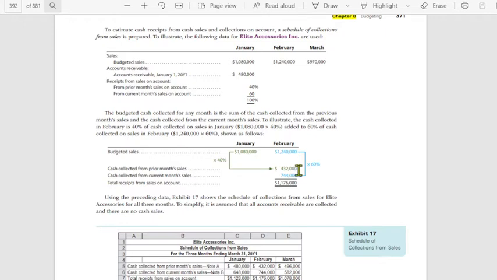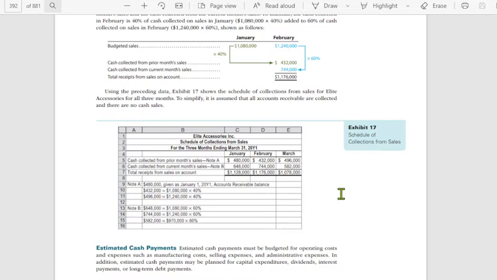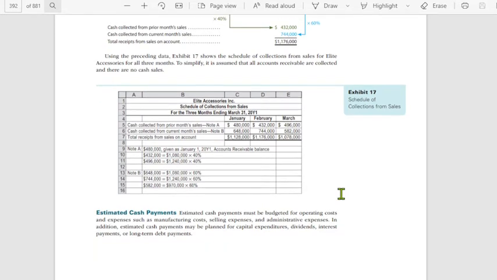Yung 1,240,000 ng February ay mababayaran 60% nun on the current month. So, that is 744,000. So, that would be the total receipts from sales on account on February, 1,176,000. So, let's take a look at our cash budget: January, February, March.